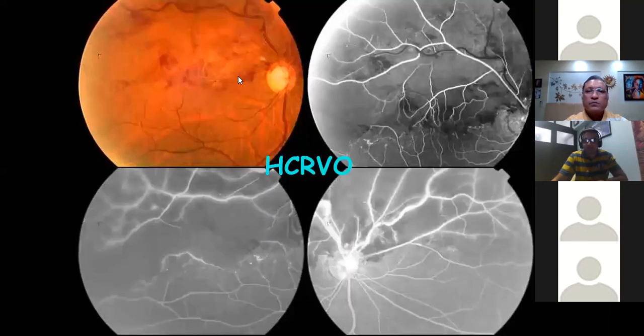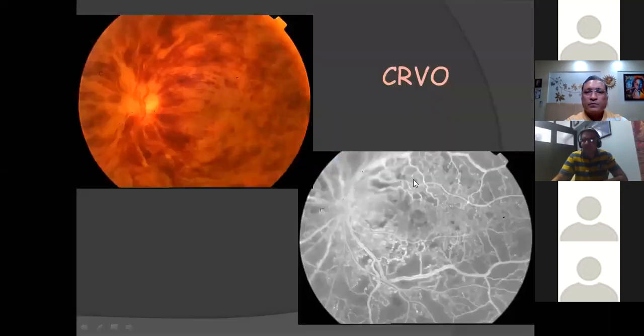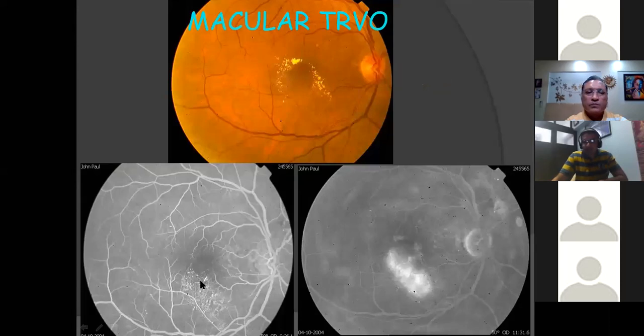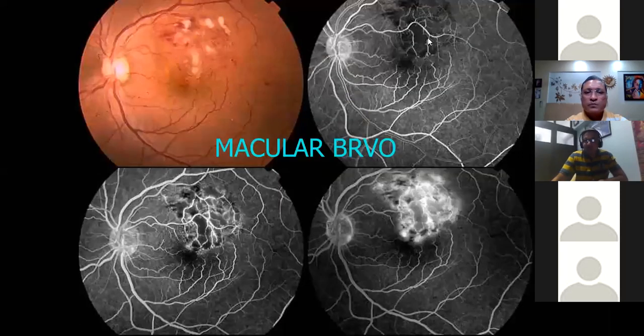So here is an example of a hemi-CRVO. You can see almost half of the superior fundus being non-perfused and corresponding CNP areas there. This is the classical CRVO, non-ischemic obviously. Now this is a macular TRVO. Here you can see the old collaterals. This is a macular BRVO again, where you can see the area of non-perfusion just superior to the macula.